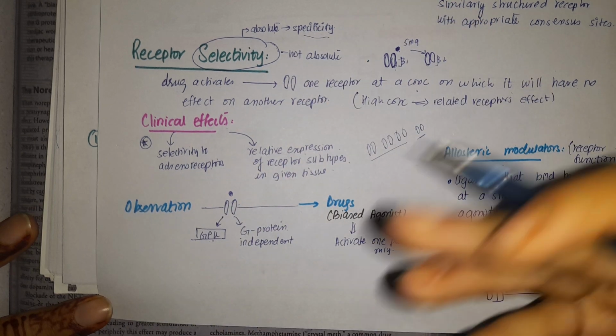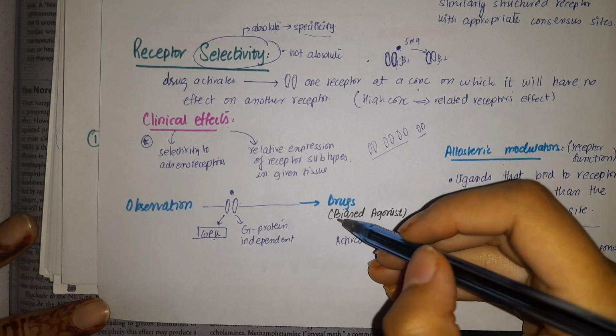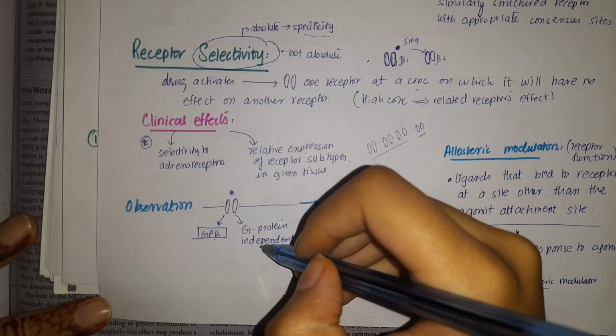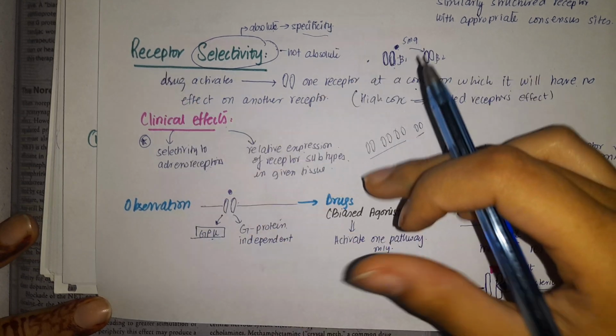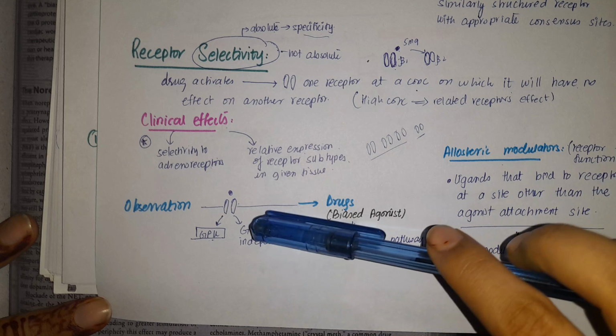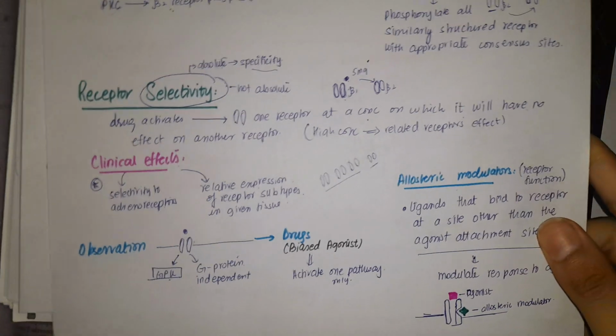And if we do not want the G protein pathway to be activated, we do not want cyclic AMP to be used, we will develop a biased agonist that will activate the G protein independent pathway. So this observation led to the development of drugs that can be classified on the basis of their pathways. So this is a biased agonist.